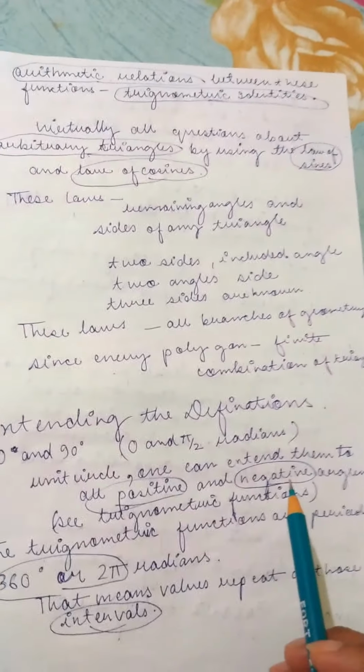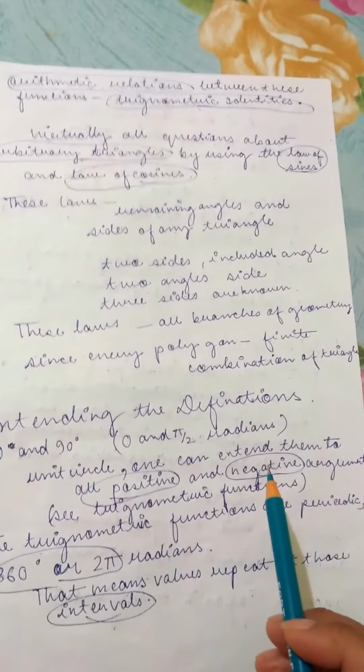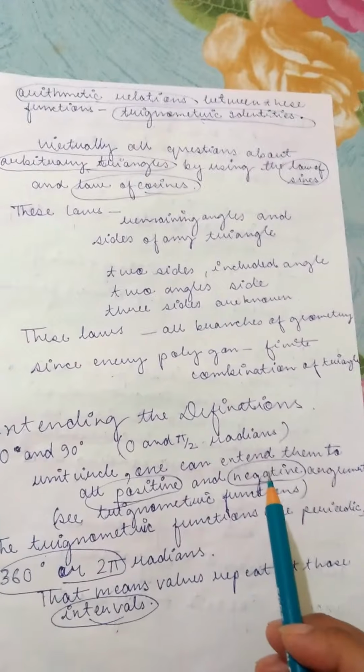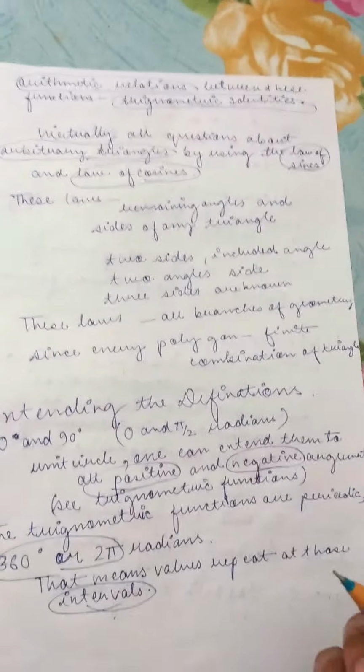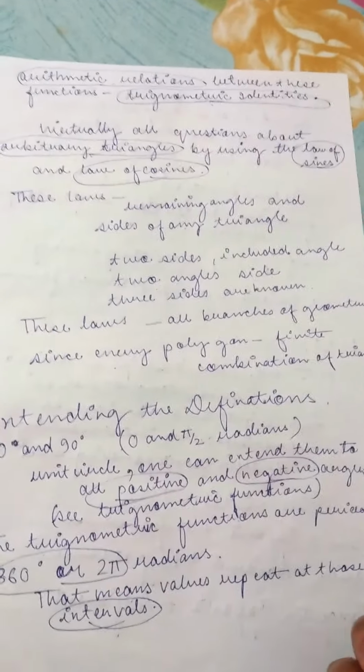Now we are going to look at the arithmetic relations between these functions, the trigonometric identities. There are particular arithmetic relations between these functions.